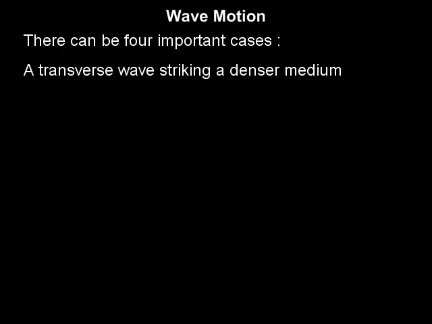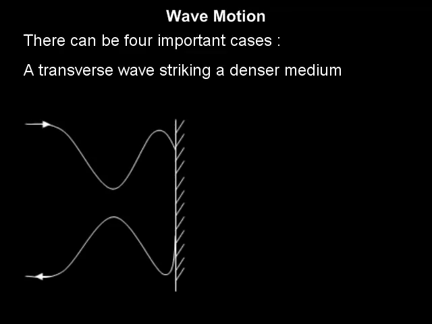There can be 4 important cases. First one is a transverse wave striking a denser medium. Look at the figure. When a transverse wave strikes a rigid surface like a wall, the wave velocity is reversed.